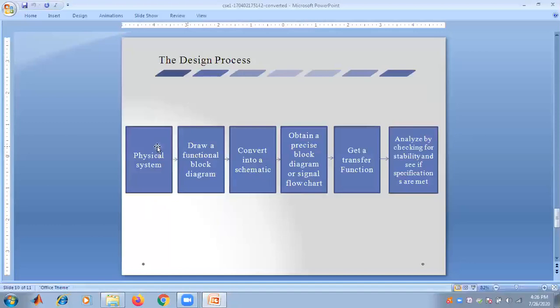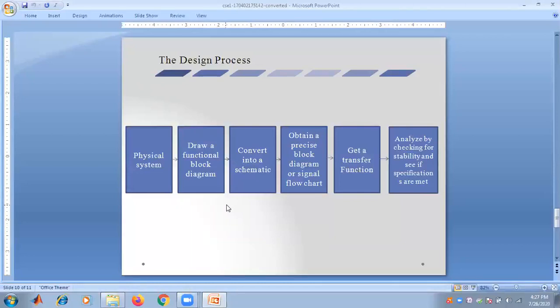So the design process is, we have a physical system. From there we draw a functional block diagram, and we convert it to a schematic diagram. Then we obtain a precise block diagram or signal flow chart. From there we get a transfer function, and then we analyze by checking for stability and see if specifications are met or not. So this is the entire design process of a control system.